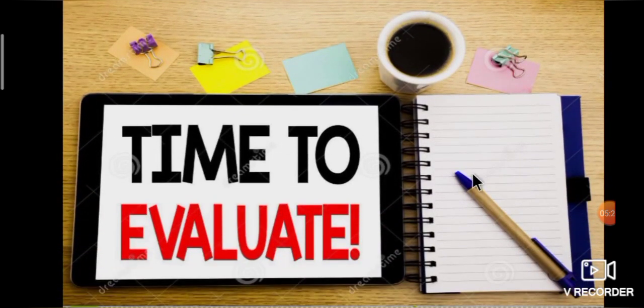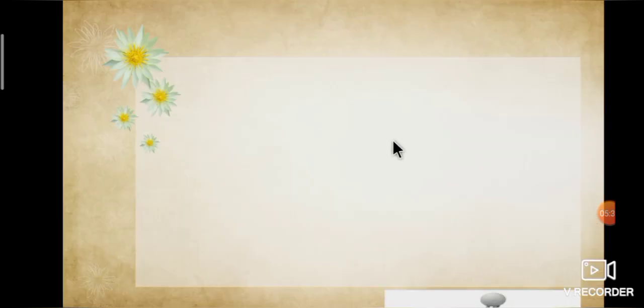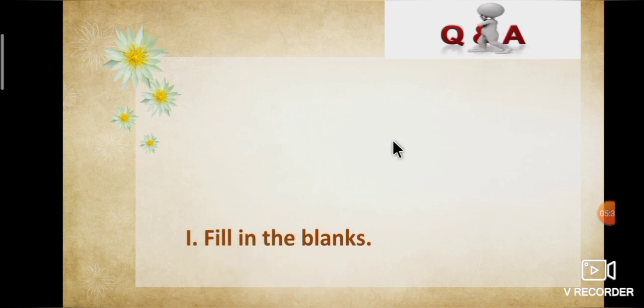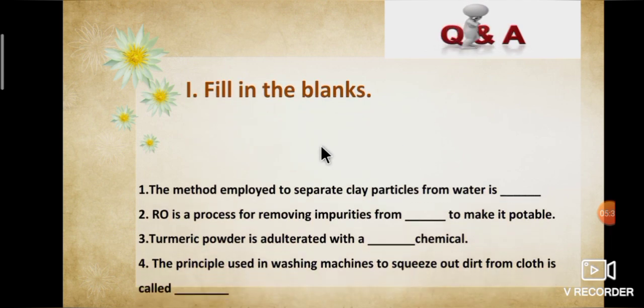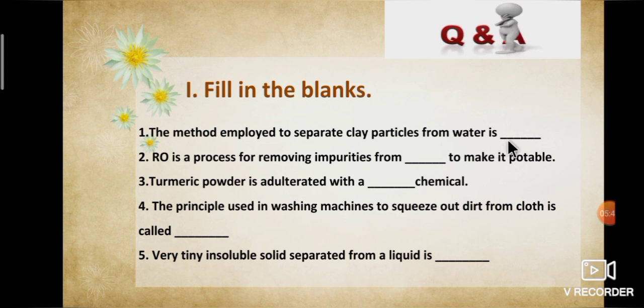Okay students, I hope you all understand about separation methods and food adulteration. This is the time for evaluation. Be ready, students. First Roman letter, fill in the blanks. First, the method employed to separate clay particles from water is dash. Second, RO is a process for removing impurities from dash to make it potable. Third one, turmeric powder is adulterated with a dash chemical. Fourth one, the principle used in washing machines to squeeze out dirt from cloth is called dash. Fifth one, very tiny insoluble solid separated from a liquid is dash.